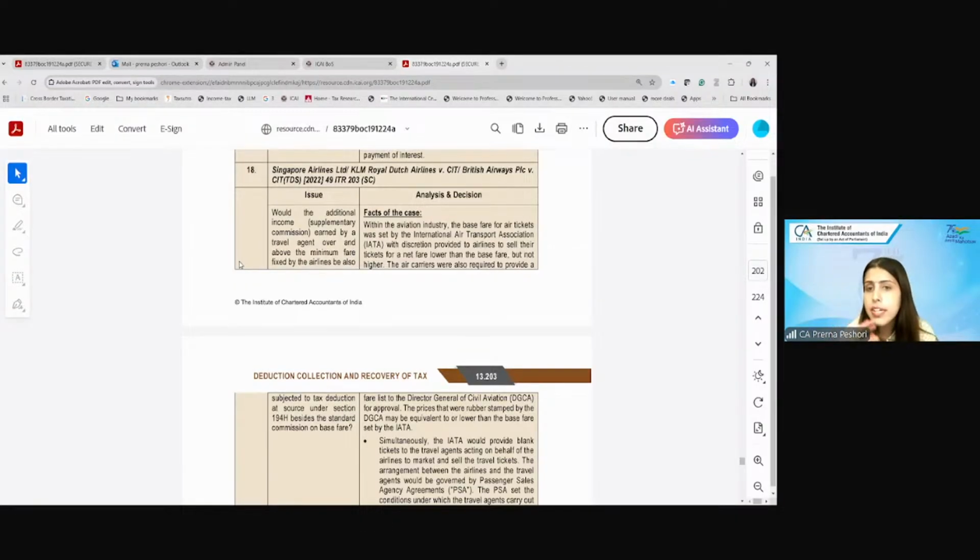Should the airline deduct the TDS on the supplementary commission amount earned, failing which it would be an assessee in default? As we discussed some time back, what does 194H talk about? 194H is basically talking about the relationship between the two parties as that of principal and agent. Here the court noted the agreement signed between the two. It is not that Make My Trip is independently setting the base fare at 1500 and Air India at 1000. Make My Trip has taken the consent of Air India, or it is in line with the agreement with Air India.